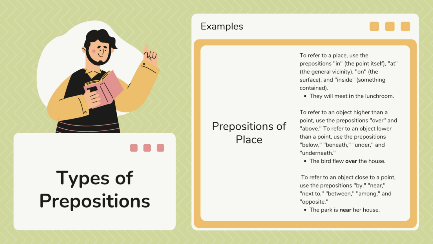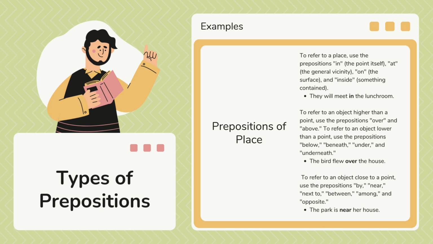And to refer to a place, use the prepositions in for the point itself, at for the general vicinity, or on the surface, and inside something contained. Okay, so we have in, at, on again, but here it's with a different meaning because we're not talking about time. Now we're talking about place. Okay, and the first example that we have here is: they will meet in the lunch room.